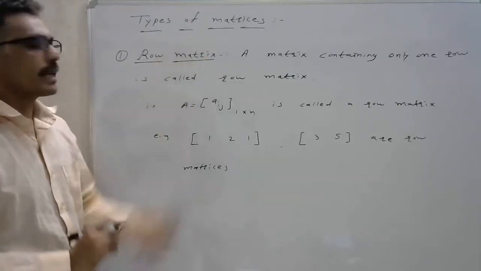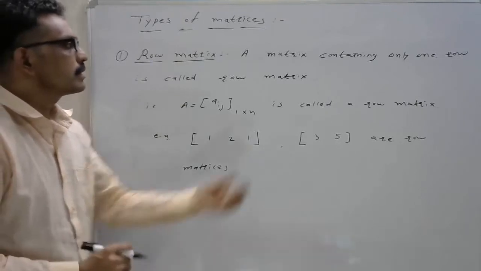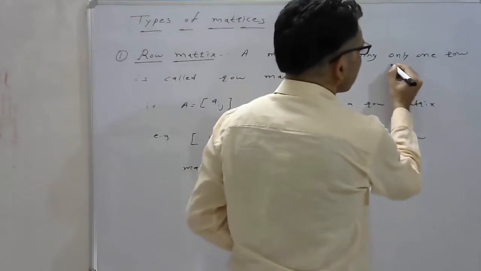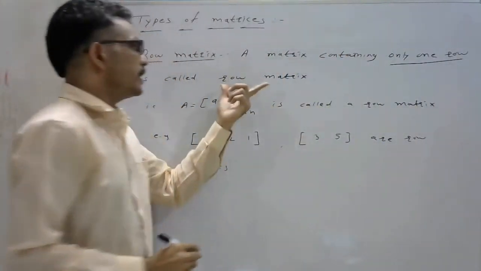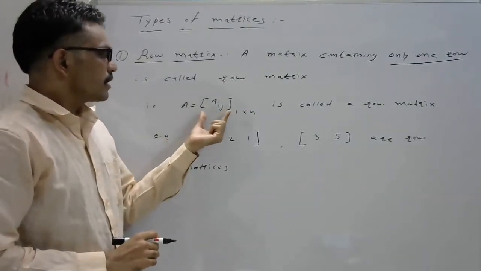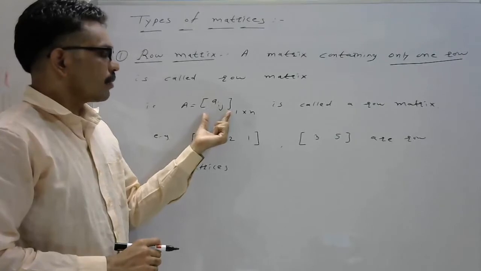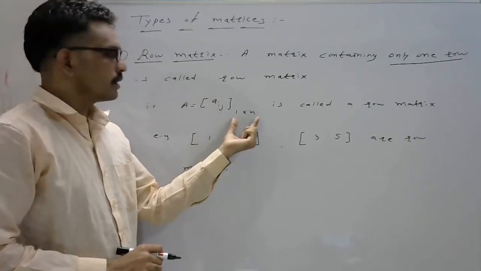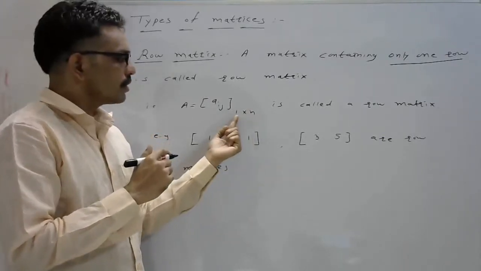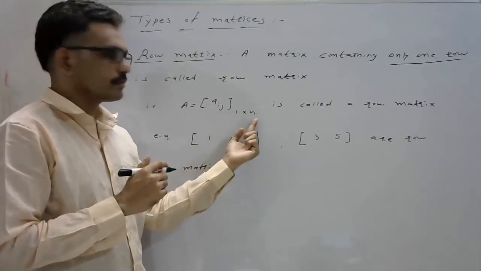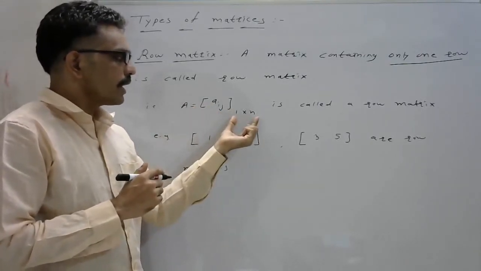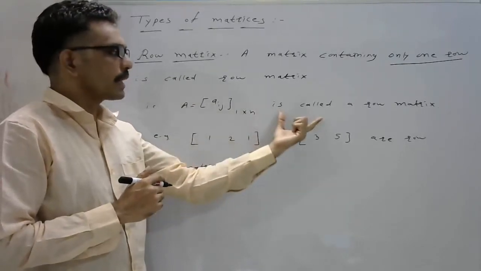First is the row matrix. What is a row matrix? The matrix containing only one row is called a row matrix. That is, A is equal to Aij of order 1 by n, that is, one row and n columns.